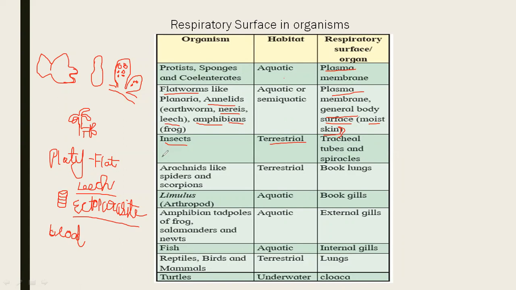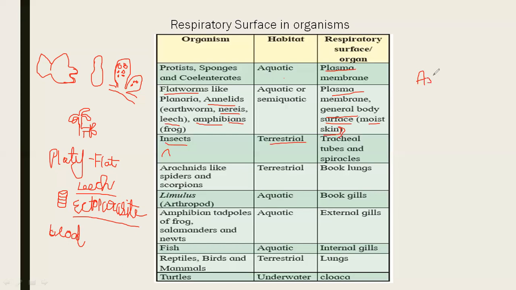Arthros means jointed. Podas means feet. Whenever the term arthro comes, you have to remember jointed. Jointed appendages are present.